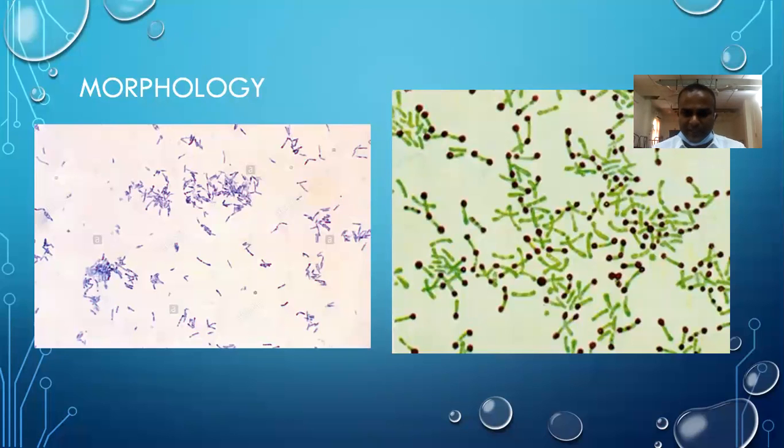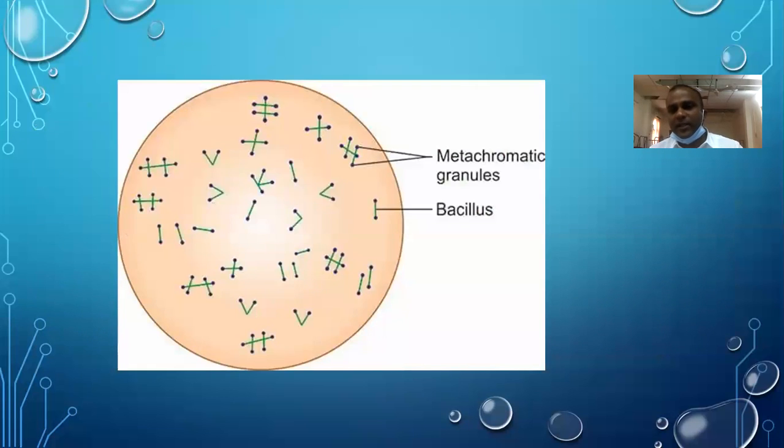Next, coming to the morphology, as described in this picture. Here you can see the methylene blue stain, where there are black granules at the ends of the bacilli. They are called polar bodies, and they contain metachromatic granules. If you see the slide clearly, some bacilli are completely separated and some are in a partial L-shaped or V-shaped manner.